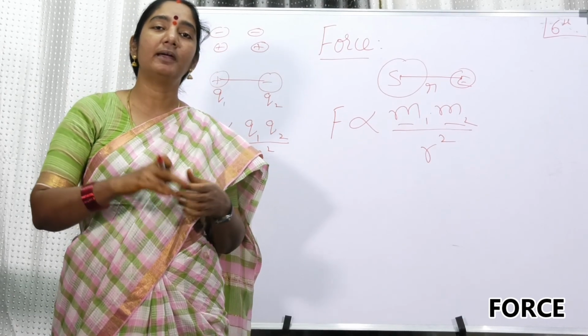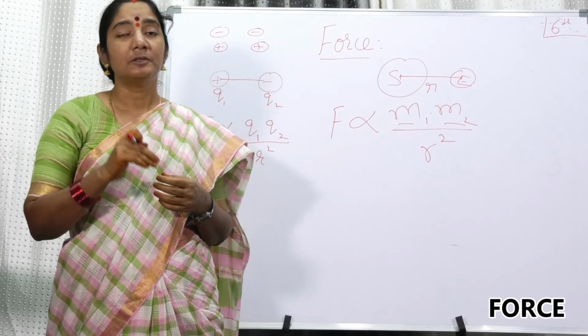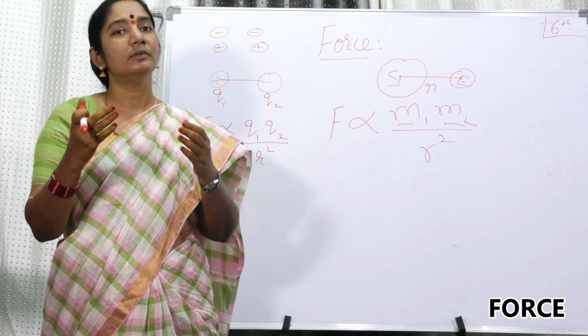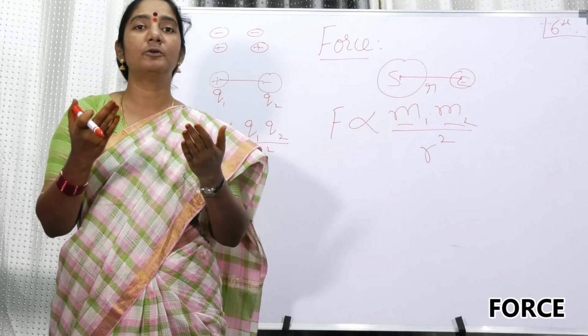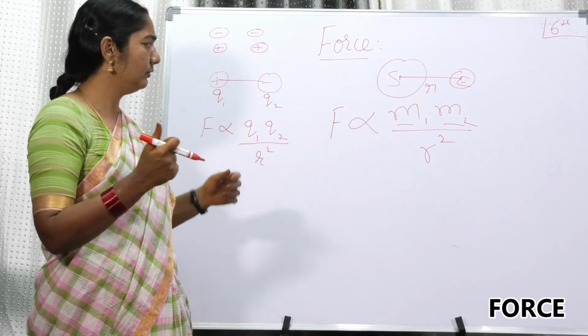And my dear friends, the magnetic force. If you take a magnet, the magnet is having a north pole and a south pole. Between two north poles, there is repulsive force. Between two south poles, there is repulsive force. Between opposite poles, north and south, there is attractive force. Similar to that of the charges.